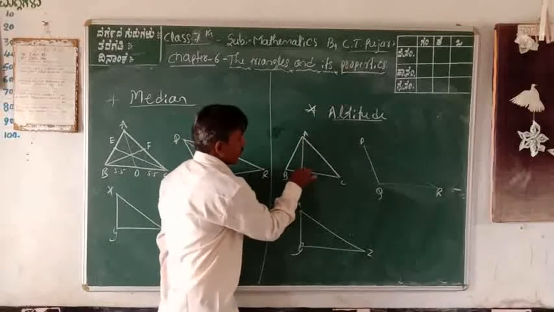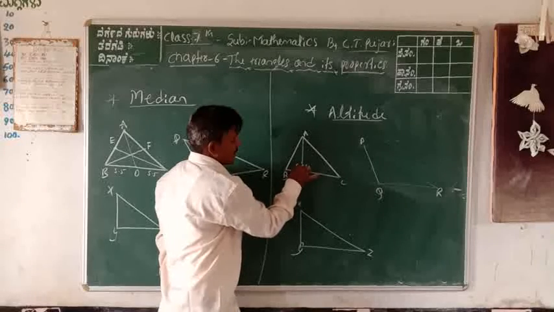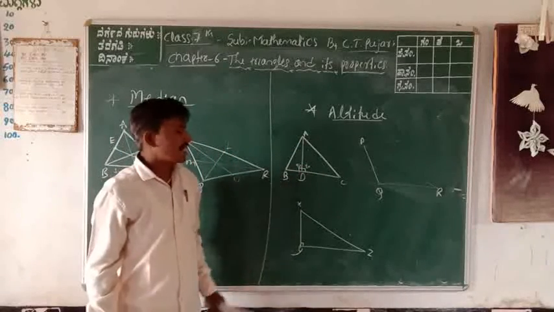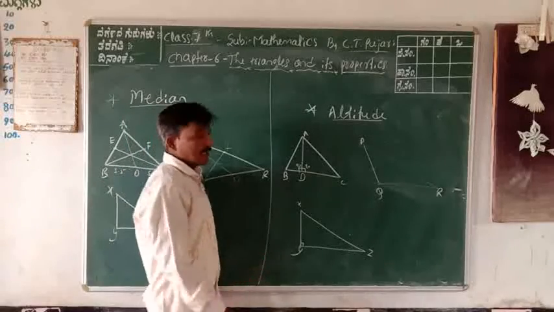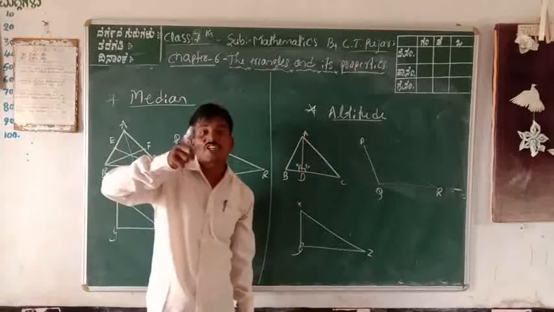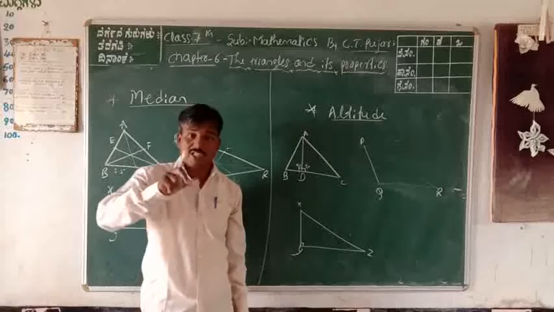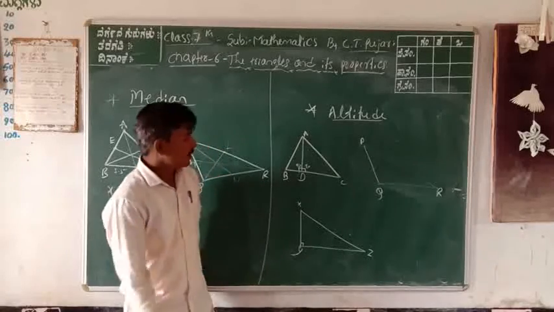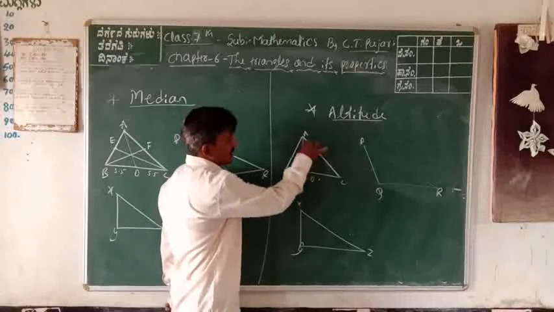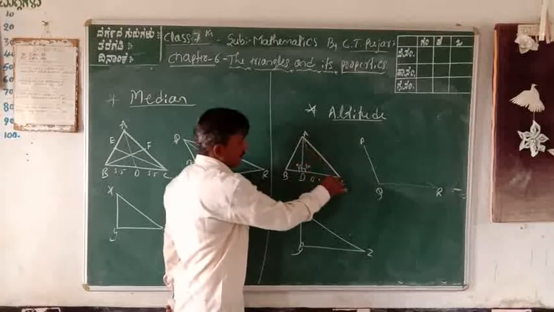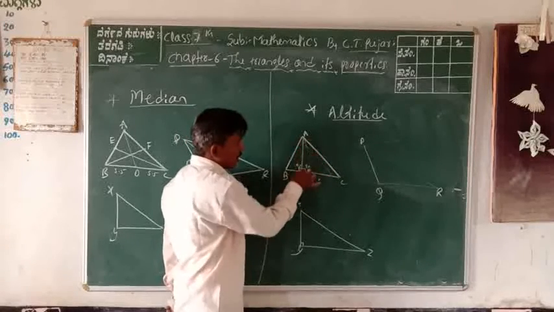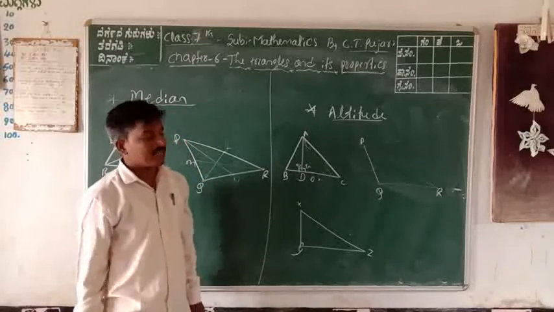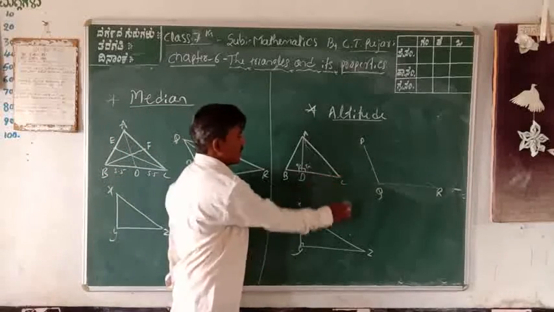That is the altitude, 90 degrees. That is the perpendicular height. AD is the altitude of triangle ABC. Or otherwise, another definition is the shortest distance. The shortest height of the triangle is called the altitude. These other lines are the biggest heights, but this is the shortest, that is AD, that is the altitude. Got it?